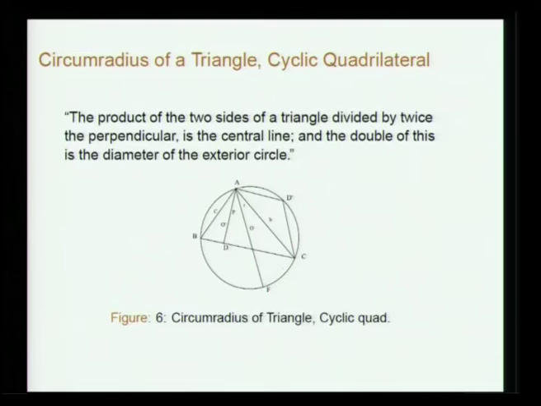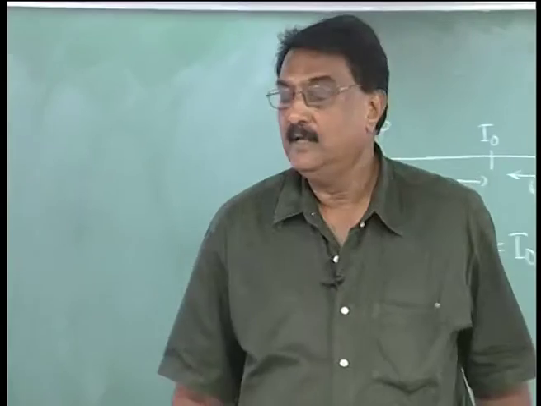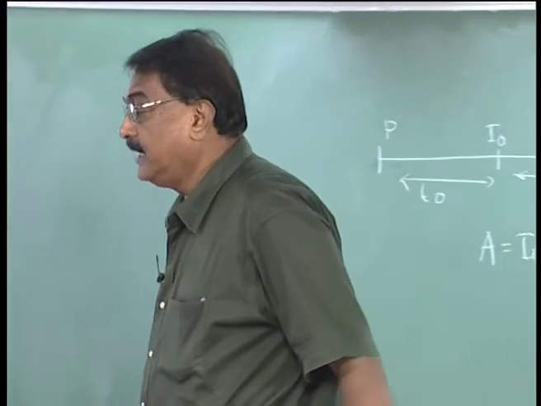So what he is saying is the product of the two sides of a triangle divided by twice the perpendicular is the central line, and the double of this is the diameter of the exterior circle. So I will take this, for instance, ABC is a triangle and ABCD prime is the cyclic quadrilateral. Okay. So both of them I am giving in the same figure. So you have to find the circumradius.